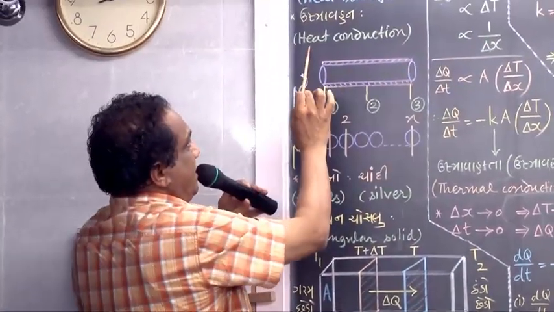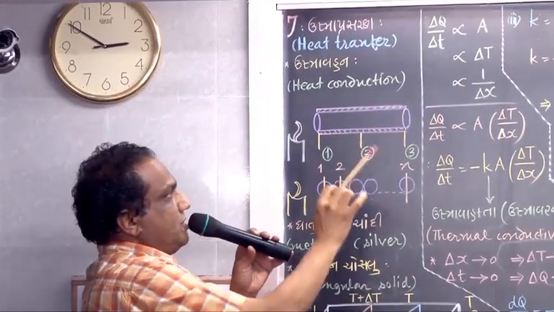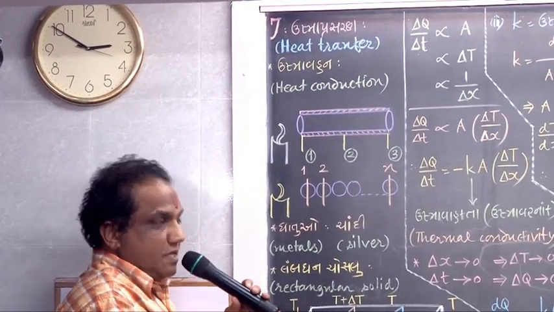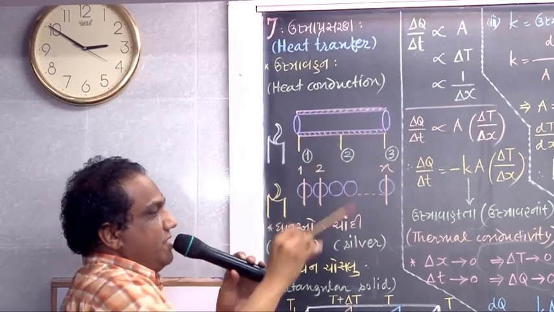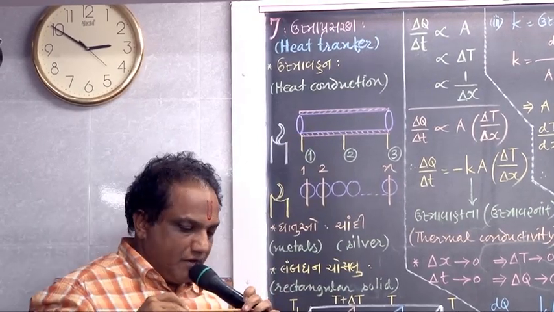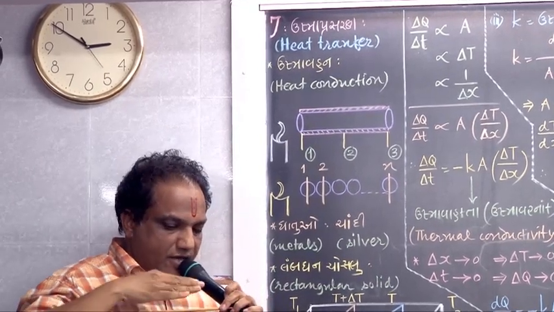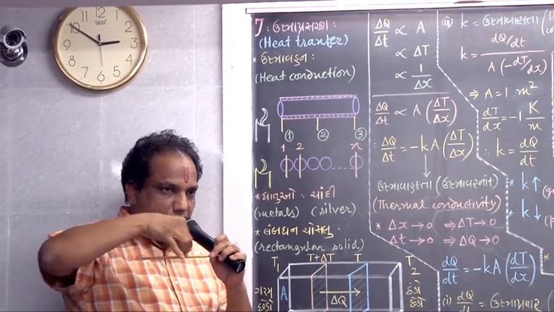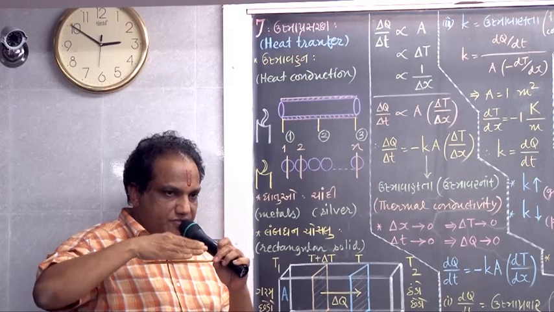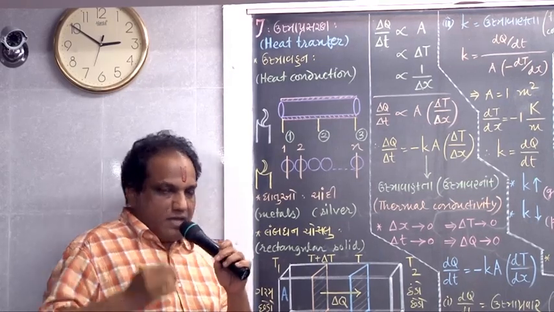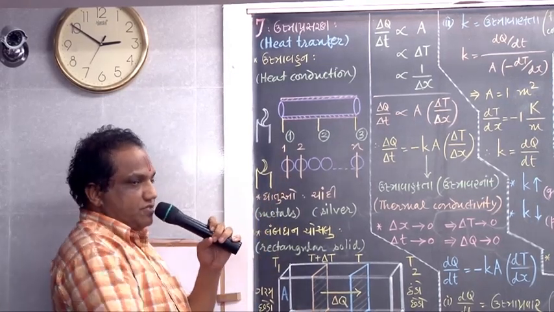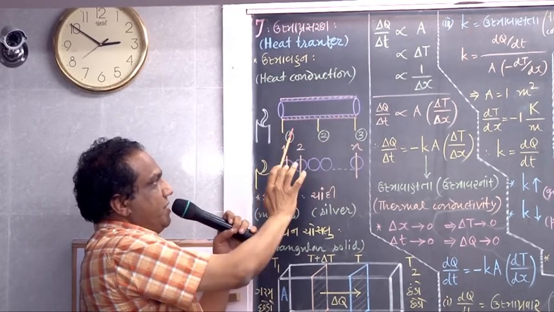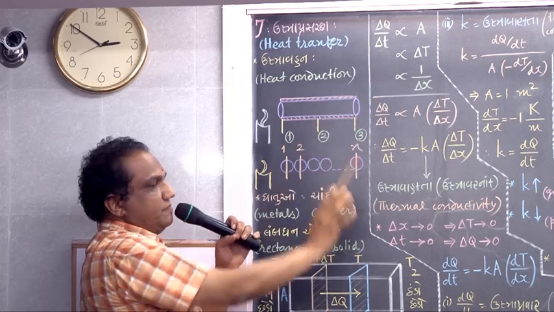To understand heat conduction, just consider a metallic rod. We have covered its walls with a layer of wax. So a wax layer is deposited on the cylindrical surface. Then we have fixed certain pins inside this wax layer, numbers 1, 2, 3.